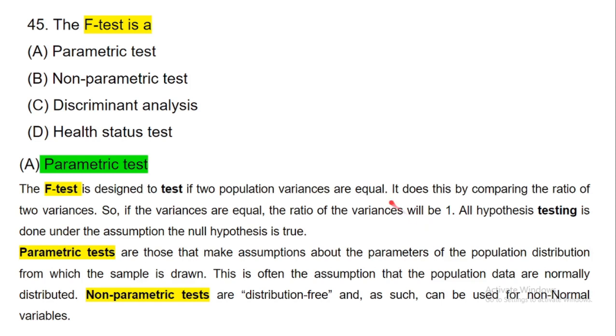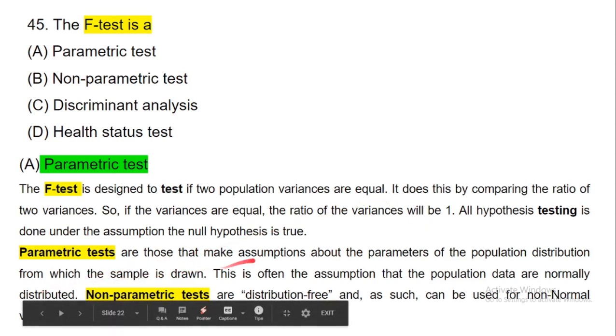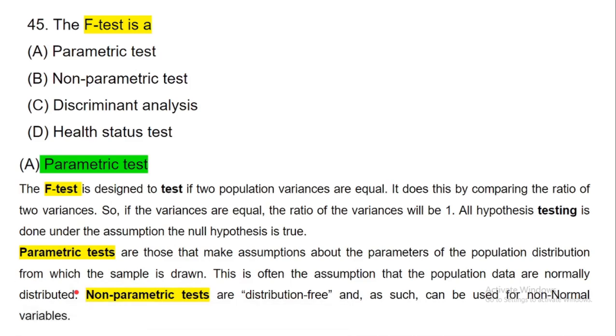Now what is a parametric test? Parametric tests are those that make assumptions about the parameters of the population distribution from which the sample is drawn. This is often the assumption that population data are normally distributed. So a parametric test is related to the assumption that the population data are normally distributed. But non-parametric tests are distribution free and as such can be used for non-normal variables.